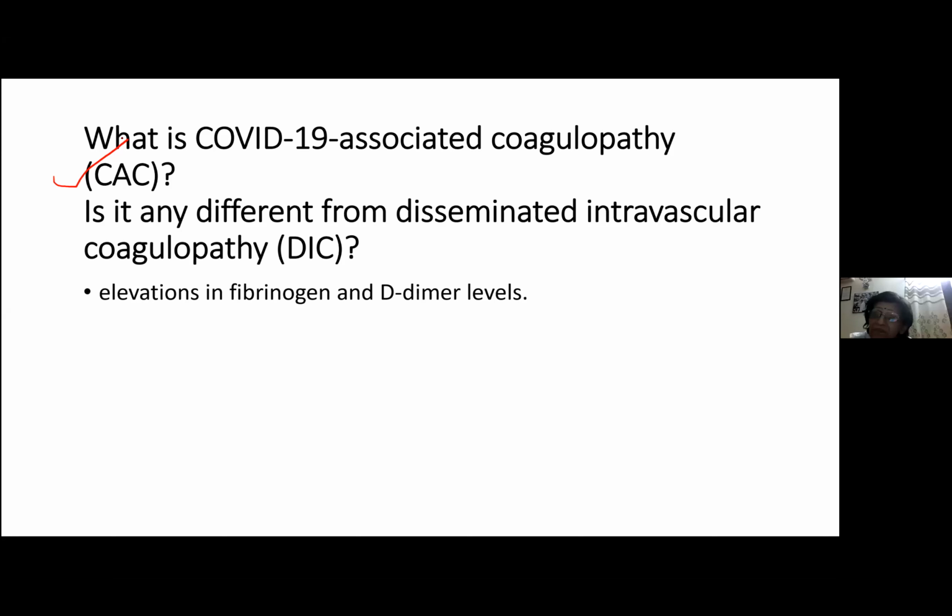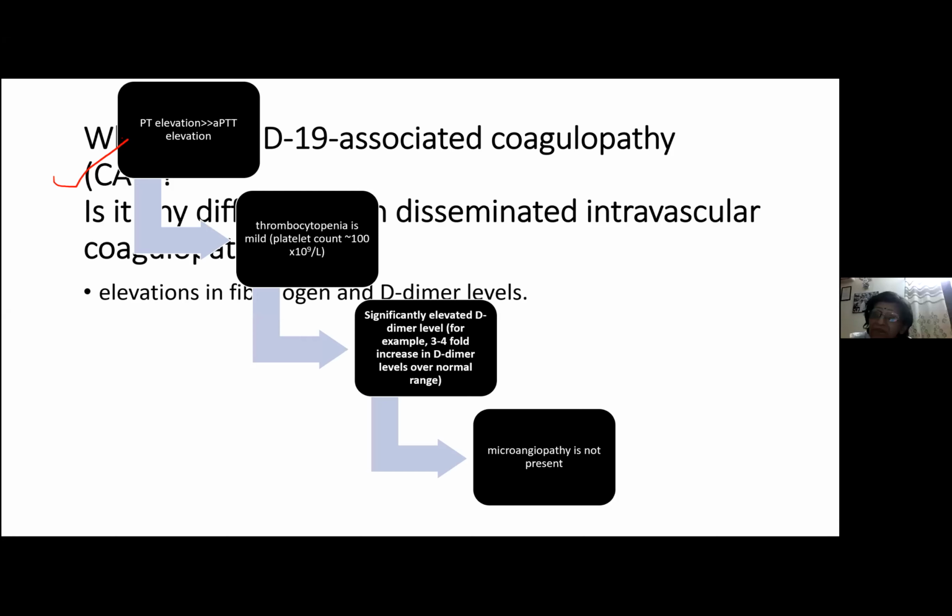Second, DIC will usually have decreased fibrinogen levels, whereas in COVID-associated coagulopathy, your fibrinogen levels will be elevated. Not only that, PT elevation is more than APTT. This is very typical of CAC. Thrombocytopenia is very severe in DIC, whereas it is mild in COVID-associated coagulopathy. D-dimer levels are very high in COVID-associated coagulopathy, whereas in DIC they are also elevated, but not so much. In DIC it is like a 3 to 4 times increase.